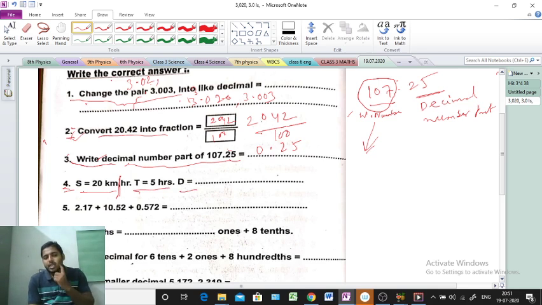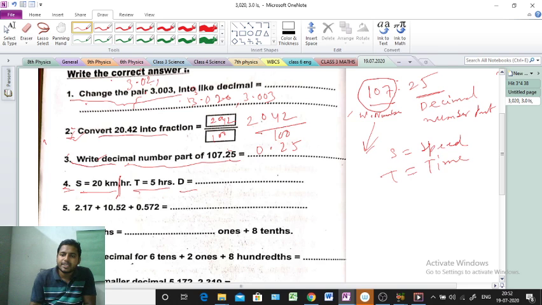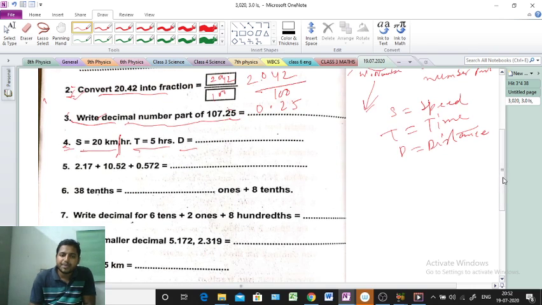S is given. S means speed. T means time. I told you before, and this type of problem we did also. And D is equal to distance. Understood? So we find out here only distance, not speed. Speed and time are given.